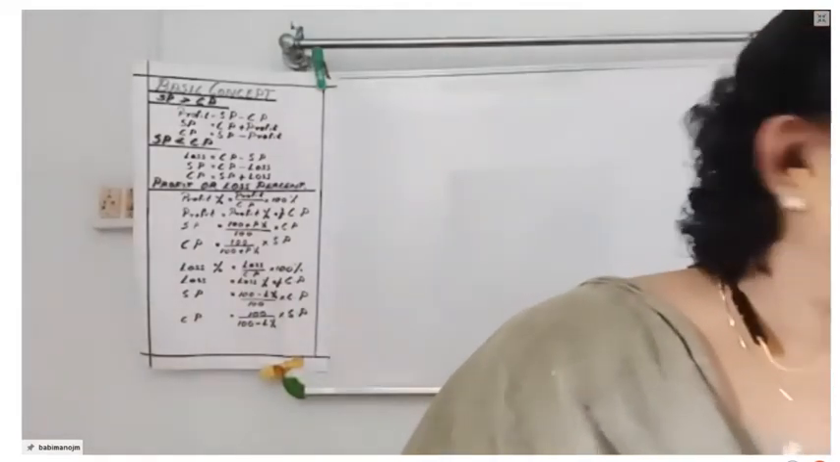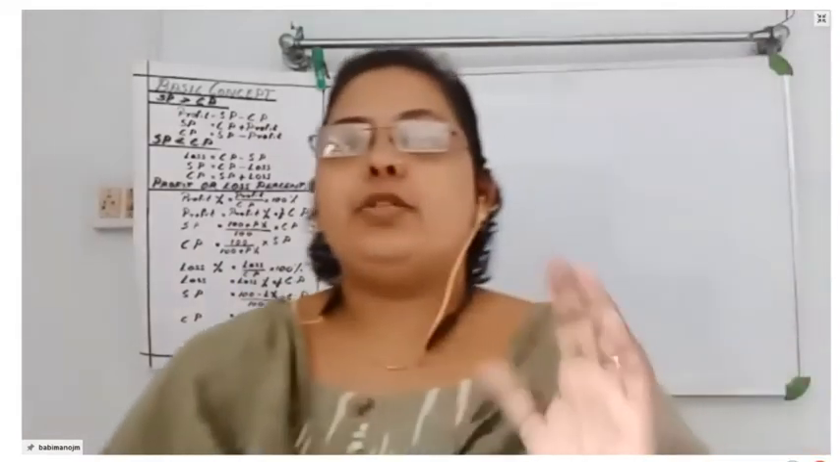Here it is. An ore contains 20% zinc. So what will be the amount of ore needed to get 45 kilograms of zinc? How will you get it? Just think once again.